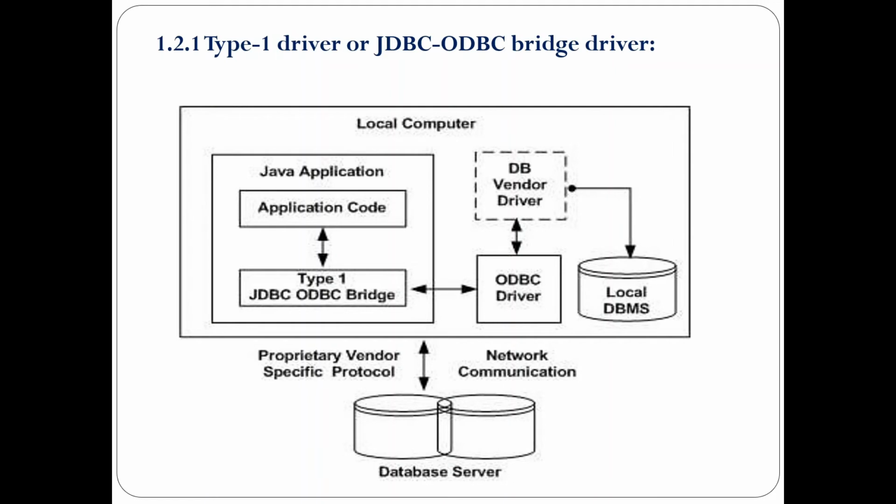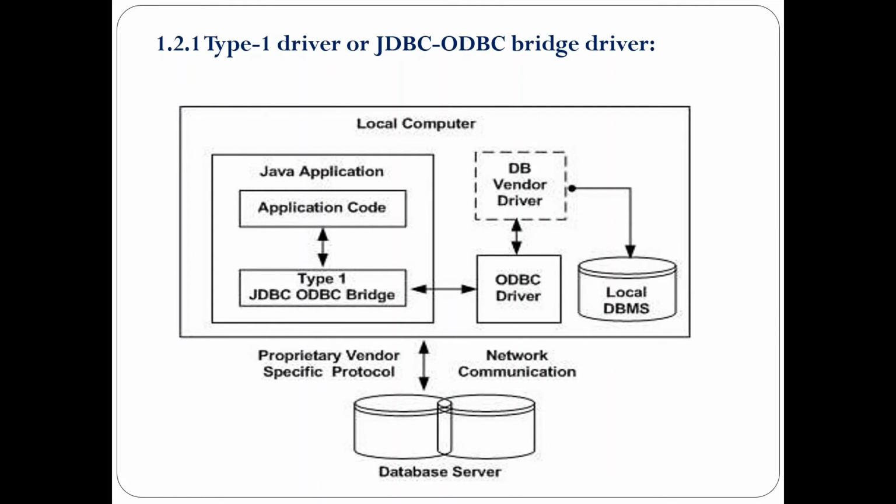Once the application code has been developed, that application code is converted to the JDBC protocol, and from the JDBC protocol to the ODBC protocol. In order to establish a connection from the Java application to the local DBMS or local database, we'll make use of an ODBC driver.